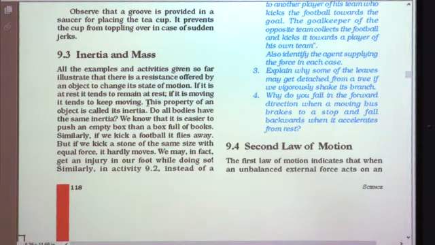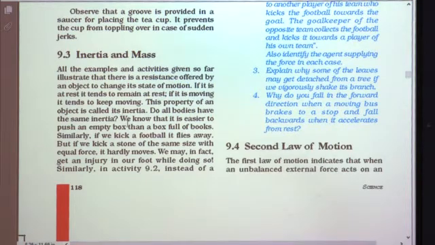If the object is at rest, it wants to remain at rest because of its inertia. Similarly, if the object is moving, it wants to keep on moving. Again, this is also because of inertia. So, this property of an object is called its inertia. Opposing the change and remaining in the same state of rest or motion is called its inertia.